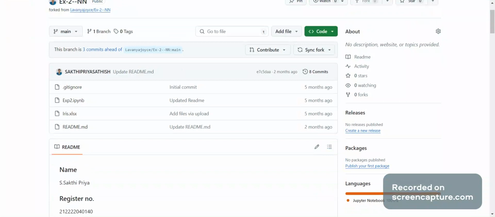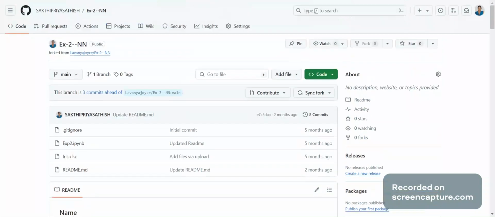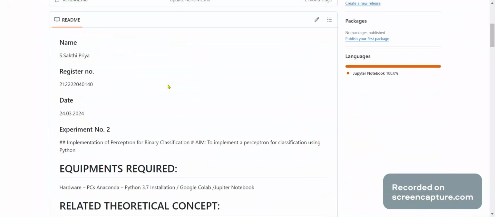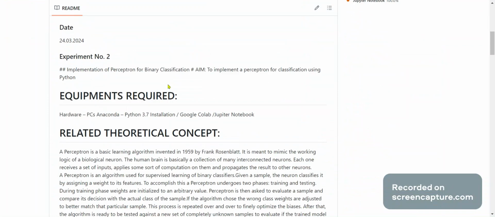Today we are going to see about neural networks, about the topic of how a perceptron for binary classification is implemented using the neural network technique. So first we are going to see what is meant by a perceptron.